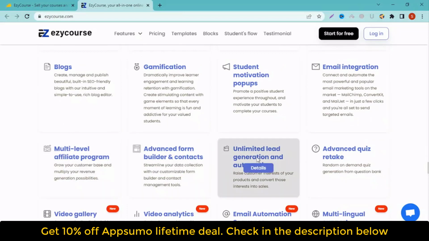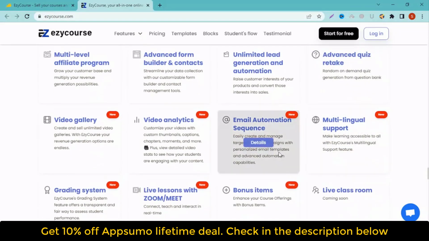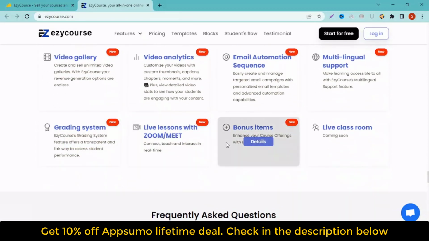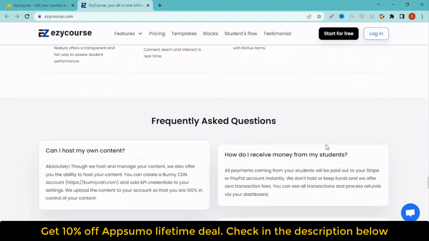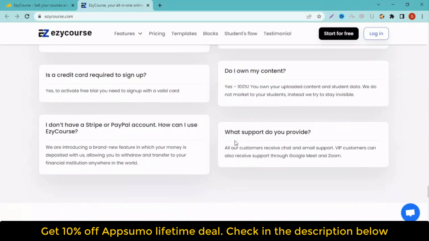Sell digital products. Create unlimited digital products and ship them to your students. Manage products easily from your dashboard. Sell physical products. Create unlimited physical products and ship them to your students. Manage products easily from your dashboard.